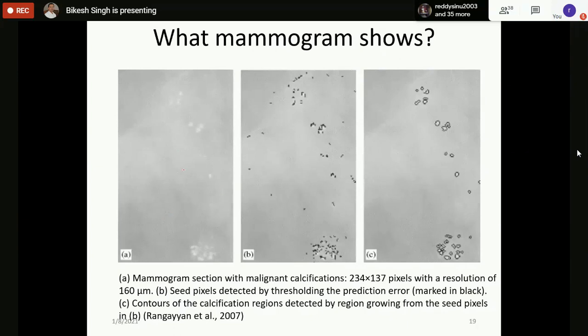And there are some more results, like these more calcifications here, where you can see that the resolution is so poor. But image processing applications like thresholding and region growing can be used to locate these calcifications as well as to quantify them. Quantify means you can know exactly where they are located, what their area is, and how much they have spread. These things can be done with the help of image processing techniques.